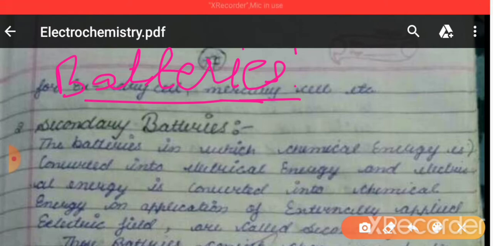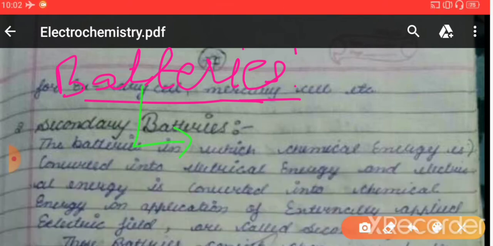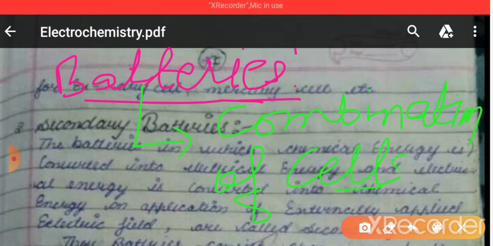So batteries are considered to be formed by the combination of cells, right? So batteries can be considered as what? Combination of cells. Those cells are electrochemical cells. So whenever two or more cells are combined together, that device is called a battery, and that battery is responsible for converting one form of energy into another form.